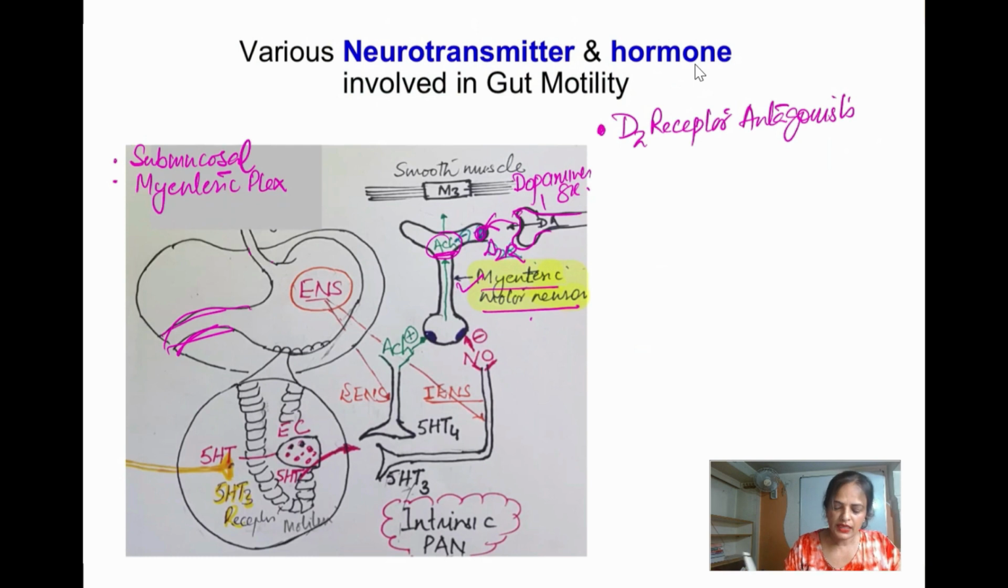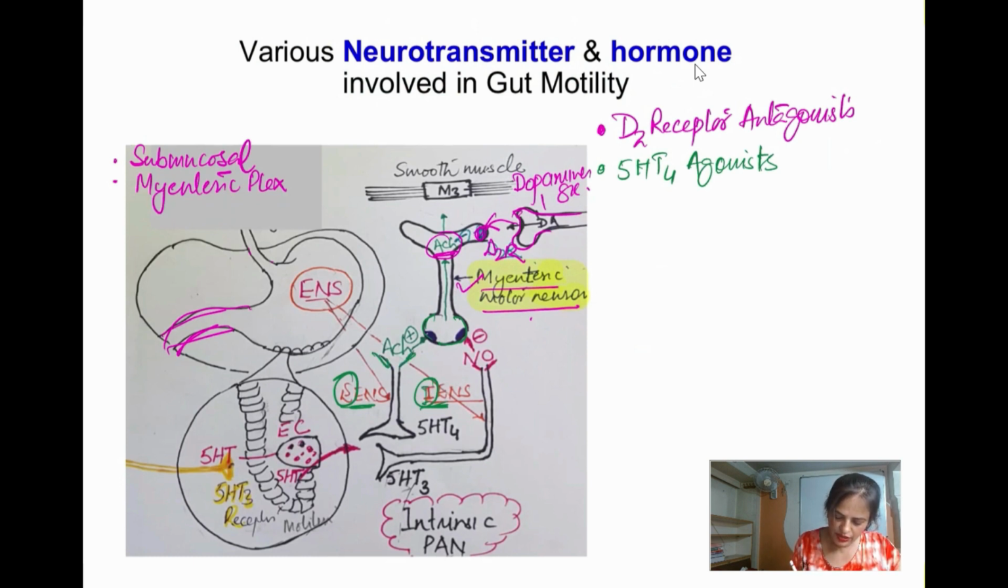Now coming to the second group of drugs, the 5-HT4 agonists. What are they going to do? This myenteric neuron receives further connections from two interneurons. So these are the interneurons, excitatory and inhibitory. E stands for excitatory and I stands for inhibitory.